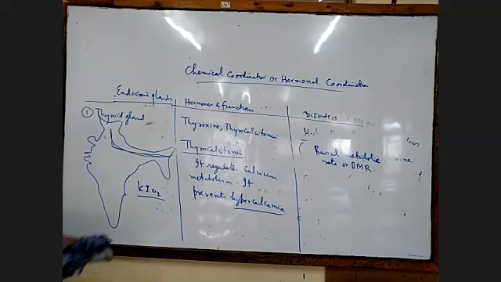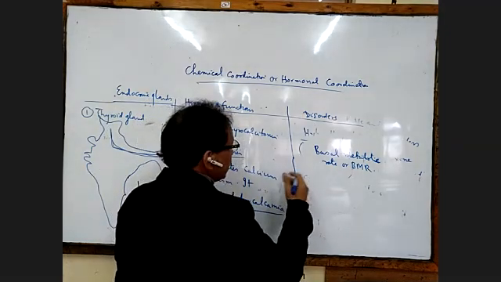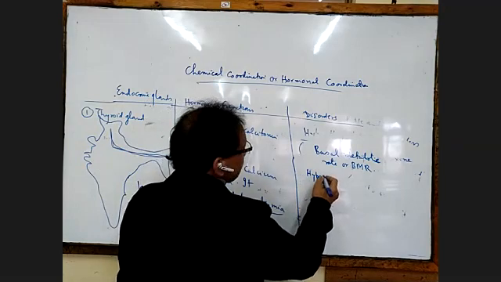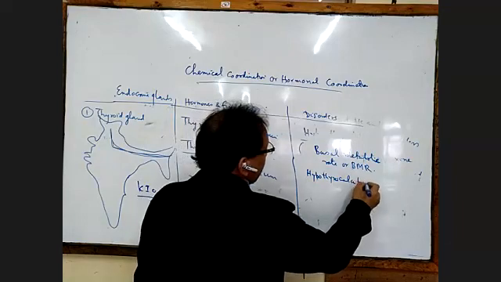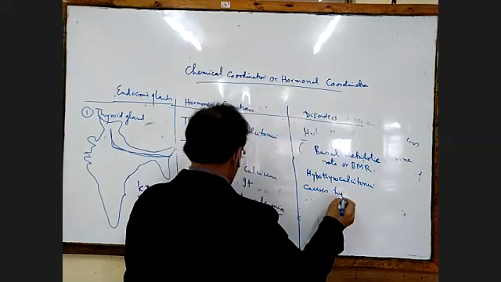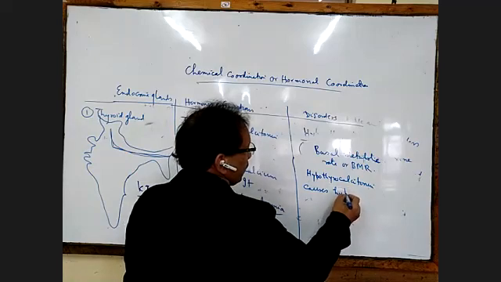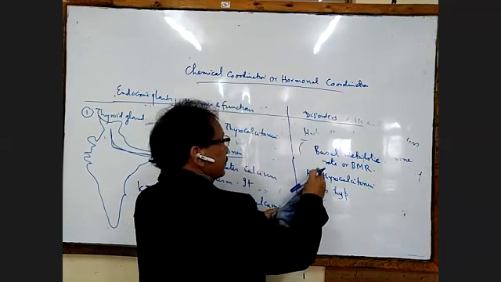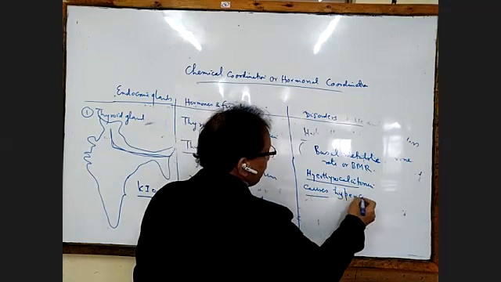And the disease is caused as here: hyperthyrocalcitonin causes hypercalcemia.